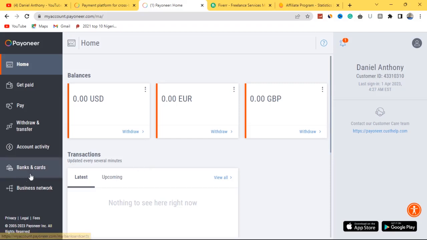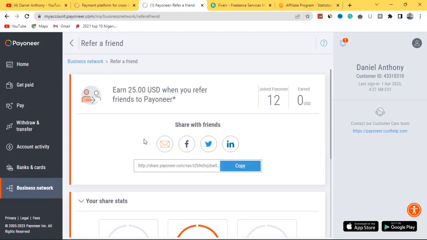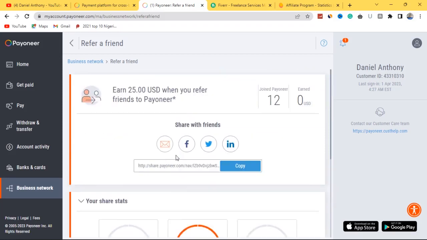Then if you come over to this section that says business and network, and I open it, I come to this section that says refer a friend. This is the section where you actually make money for referring your friend. As you can see, I've already gotten 12 people joining Payoneer with my own referral link. This is my own personal promotional referral link. If you create an account or join the Payoneer affiliate or referral program, this is where you're going to find your referral link. 12 people have joined with my direct link already, so that's to say that it is working.